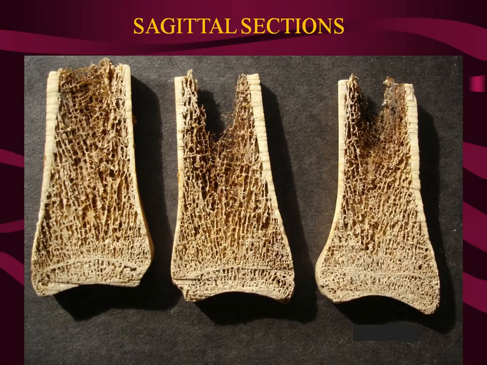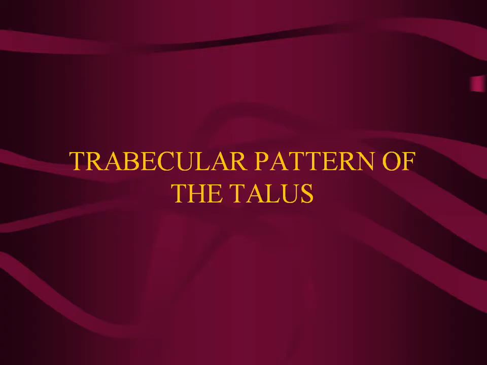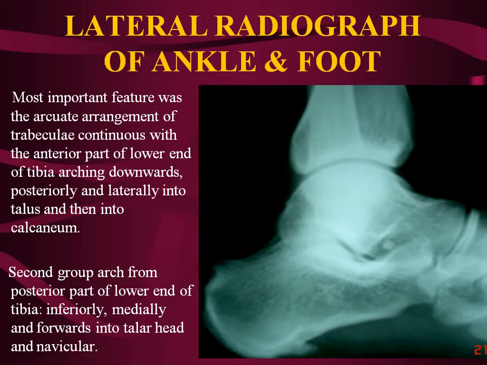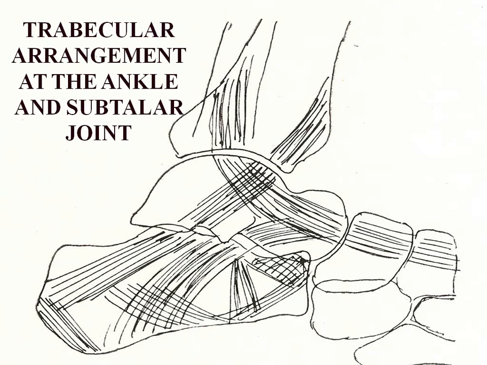Now coming to the ankle, a very important thing is the lower end of the tibia and the trabecular pattern of the talus. We studied that. I won't go into the details of this, but when we see this, trabeculae are somewhat like this. You have trabeculae arising from the posterior part of the lower end of the tibia, passing through the head to the body of the talus, the upper part of the body of the talus, then continuing to the navicular and the rest of the foot. And from here, trabeculae go across like this. So this decussation takes place in the body of the talus.